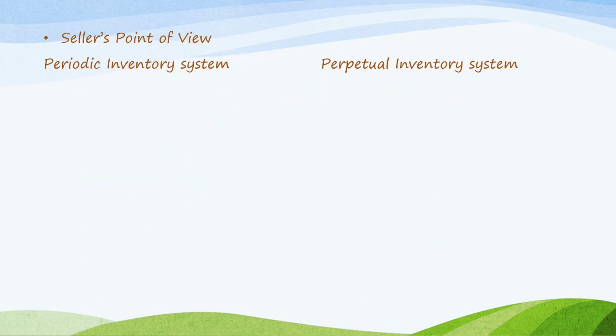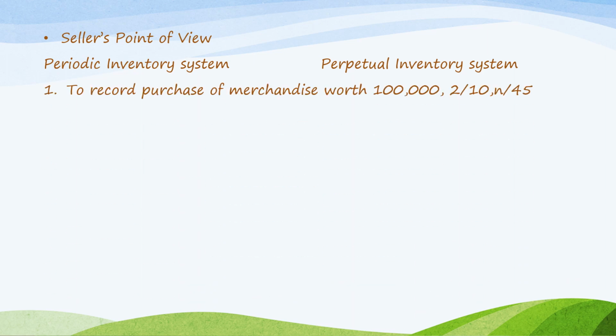Periodic inventory system versus perpetual inventory system. Okay, so this is not actually just the seller's point of view, because in merchandising, the business can be the buyer and can also be the seller. So let us remove the seller's point of view here, because it can be the buyer and the seller, depending upon the given information. Number one, to record purchase of merchandise worth 100,000, 2/10, n/45.